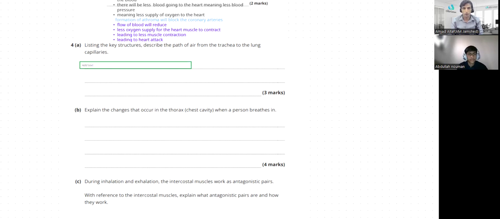You would start with the first point, that air travels from the trachea, because the question is to describe the path of air from trachea to the lung capillaries. So in between, all of the structures which are present there we need to discuss here. Air travels from the trachea into the bronchi. Let me show you the structure as well. Why are you confused here?